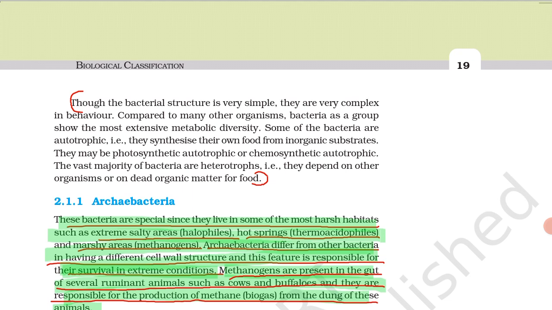They may be photosynthetic autotrophic or chemosynthetic autotrophic. The vast majority of bacteria are heterotrophs, that is, they depend on another organism or dead organic matter for food. Heterotroph means they depend on others for food, on live organisms or on dead organic matter.